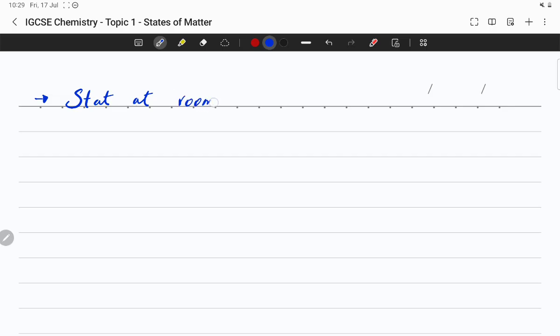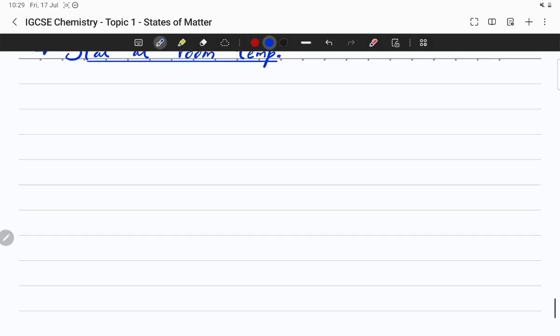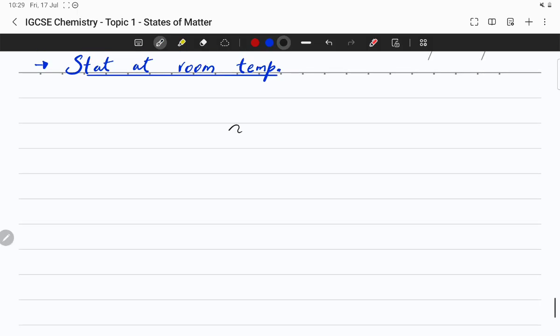Room temperature. Instead of temperature, I'm writing temp dot again and again, so please don't mind that. Usually we take room temperature to be 20 degrees Celsius. Now you know that at room temperature, oxygen is a gas.